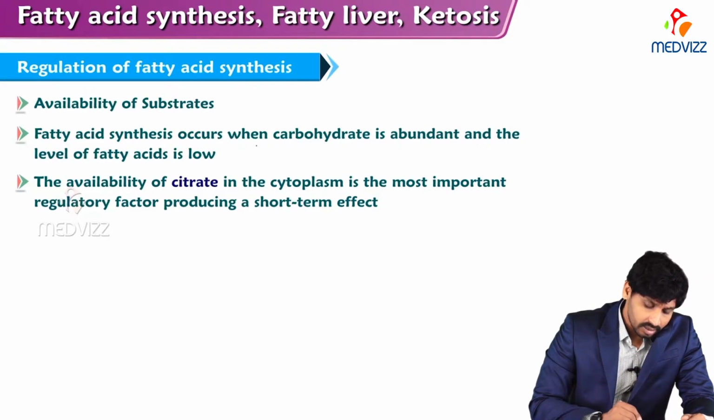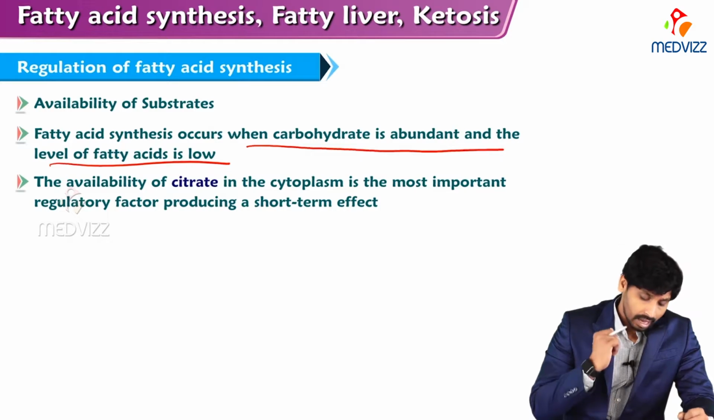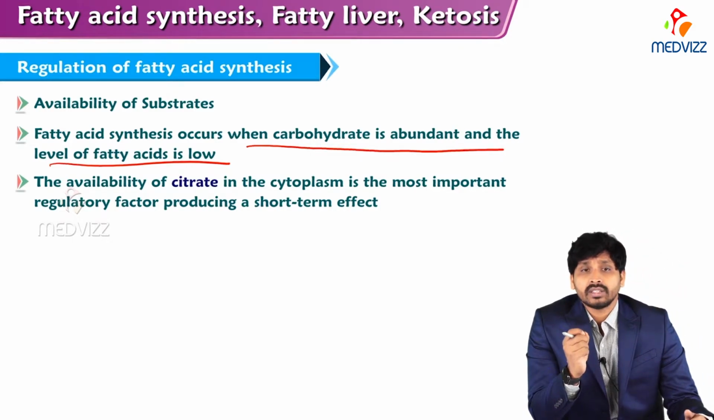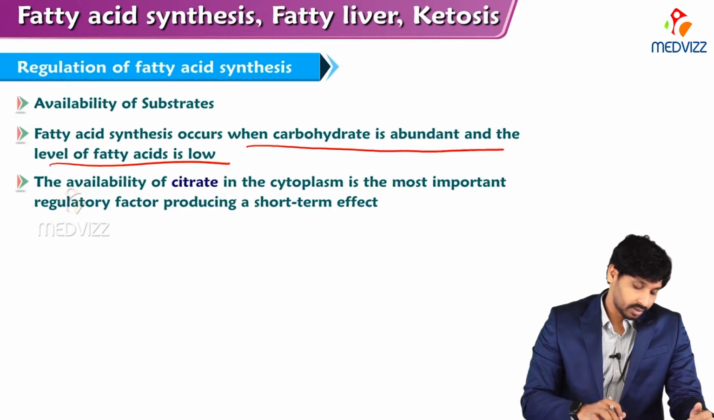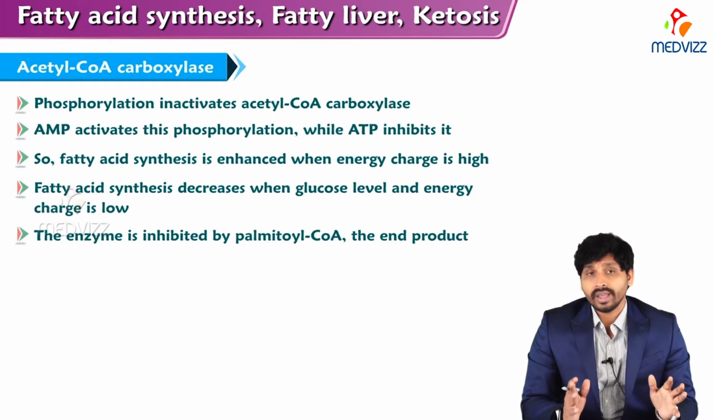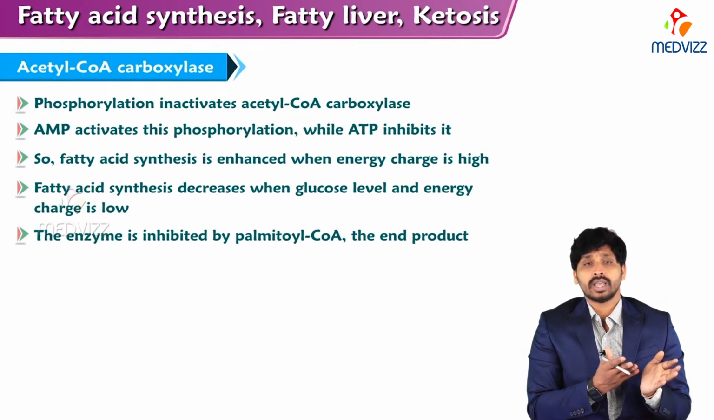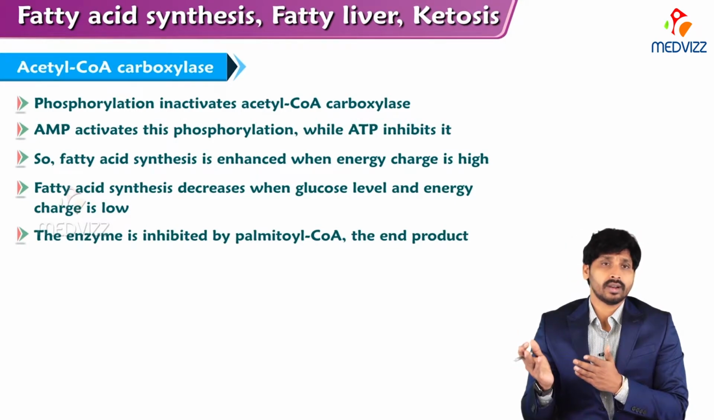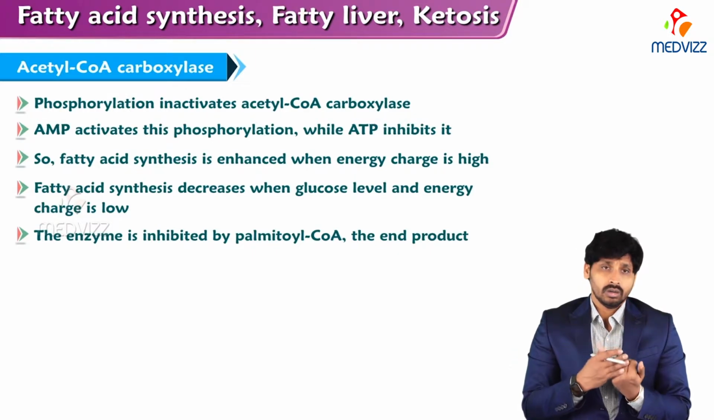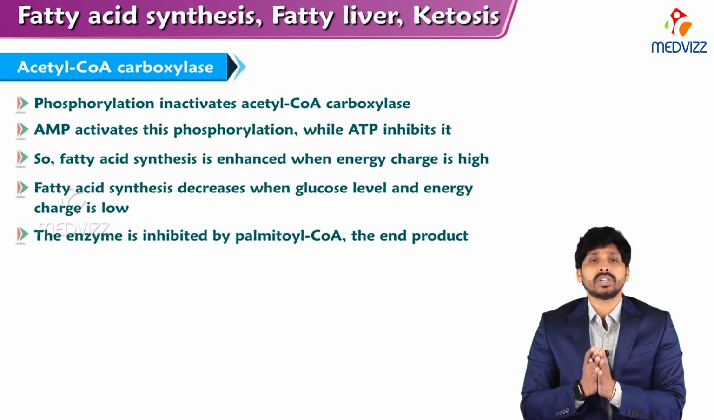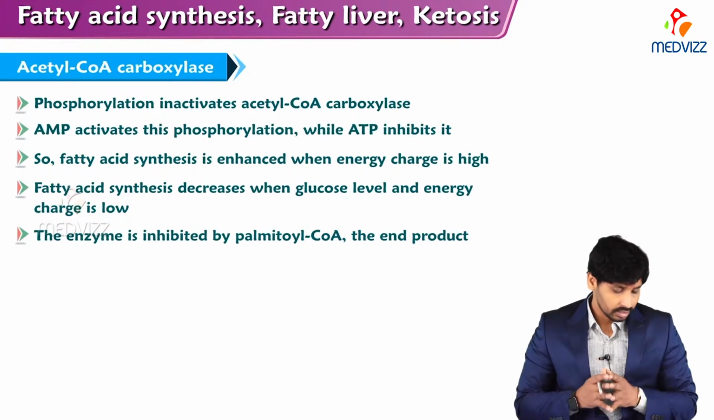Fatty acid synthesis occurs when carbohydrate is abundant and the level of fatty acid is low. The availability of citrate in the cytoplasm is the most important regulatory factor, producing a short-term effect. Fatty acid synthesis takes place in the cytoplasm, but the acetyl-CoA is in the mitochondria. The only way for acetyl-CoA to get from the mitochondria to the cytoplasm is as citrate. So the availability of citrate also plays a major role in fatty acid synthesis.